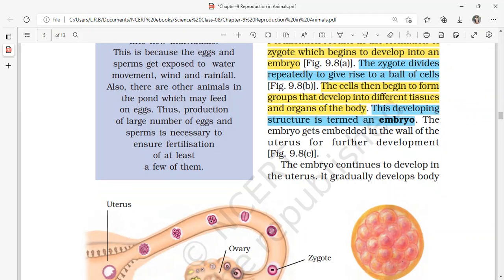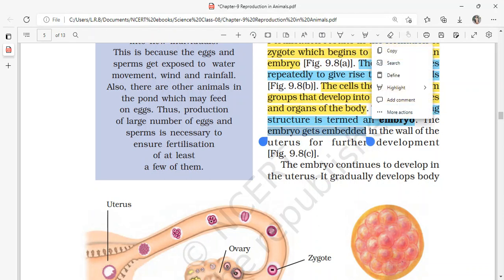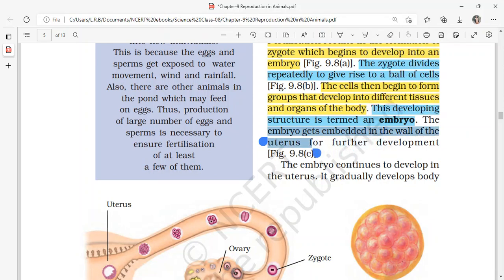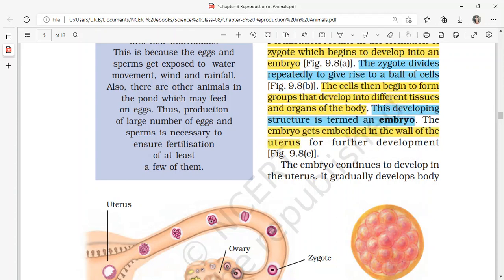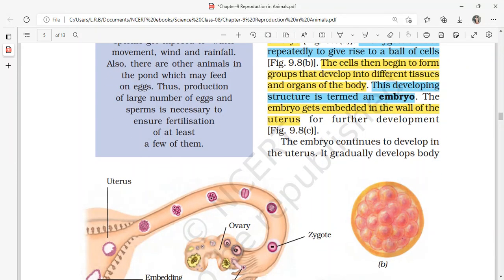The embryo gets embedded in the wall of the uterus for further development. What happens here is that as the embryo starts growing, it is embedded in the wall of the uterus. This process is commonly called implantation. Did you hear?